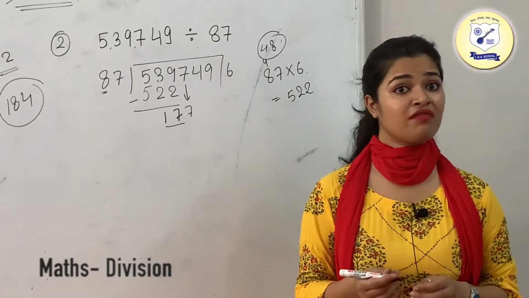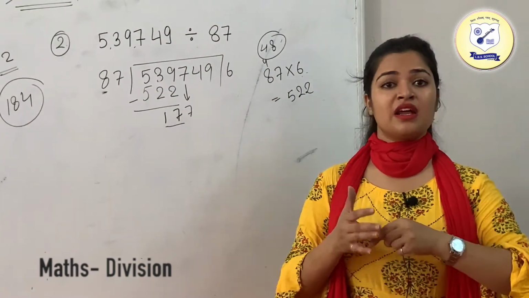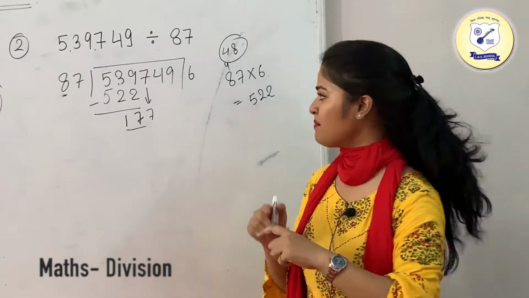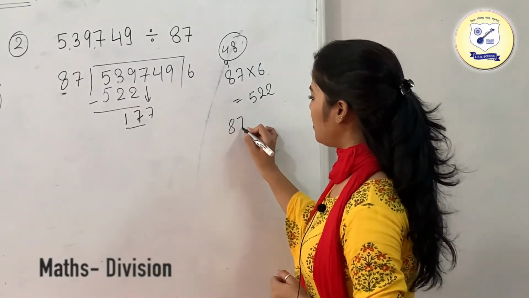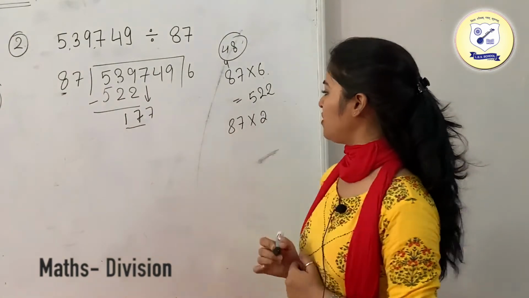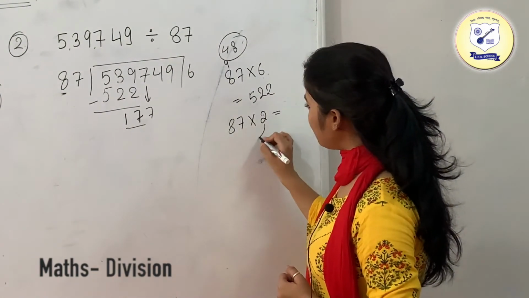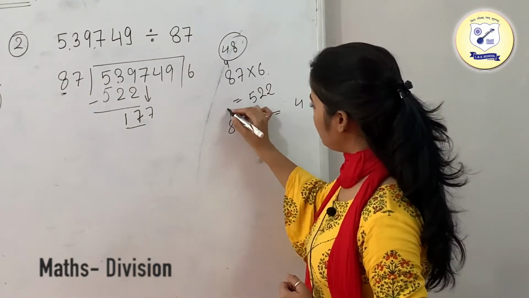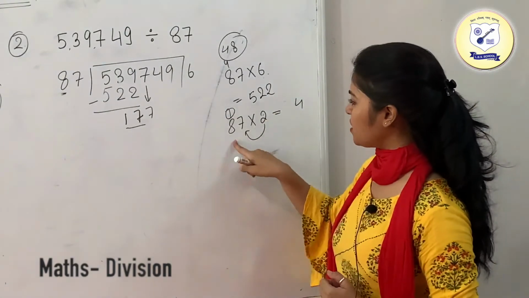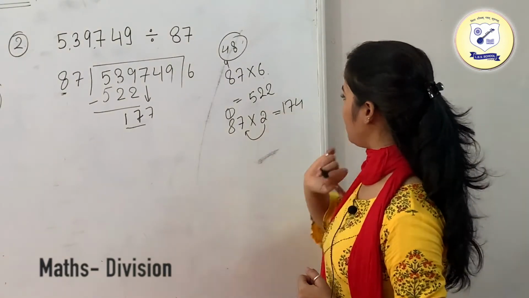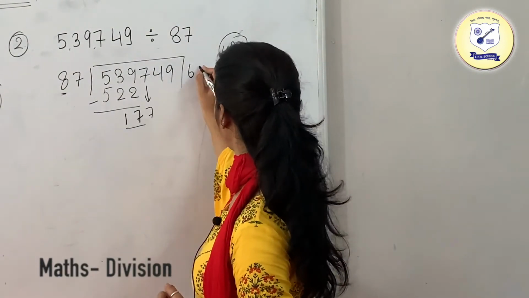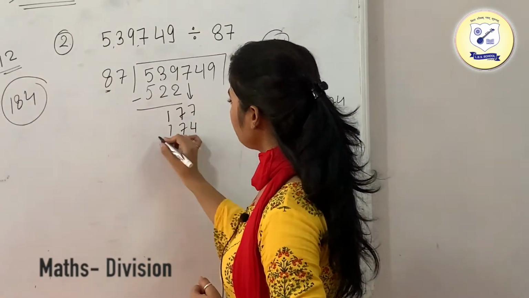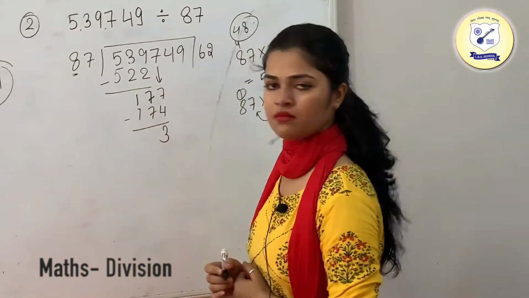Just go through the table of 8. The number which is just lesser than 17 is 16, which comes 2 times in the table of 8. So we are going to multiply this number with 2. So this is going to be 7 2s are 14, and this 1 is going to be in your carry, and 8 2s are 16 plus 1 is 17. We are having 174. So write down 2 over here in the quotient and just subtract this 174. 7 minus 4 is going to be your 3.